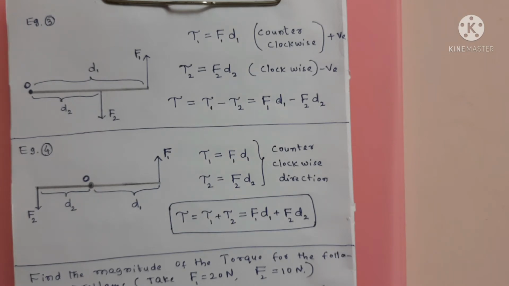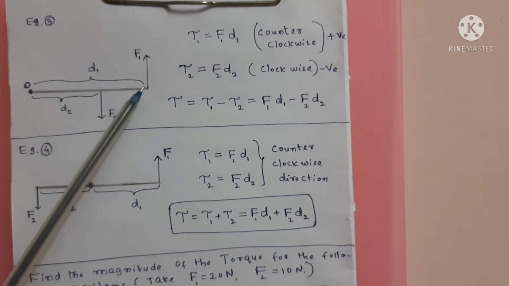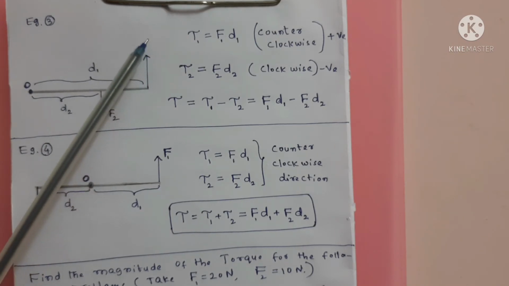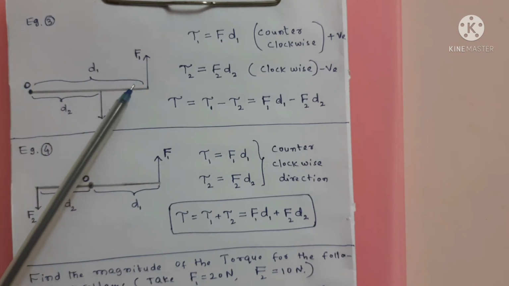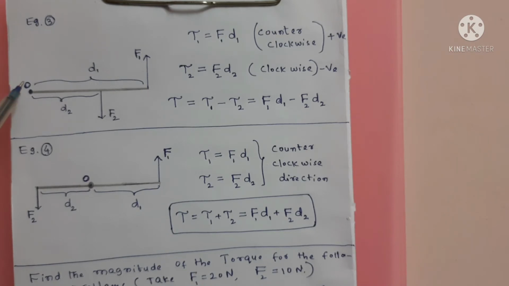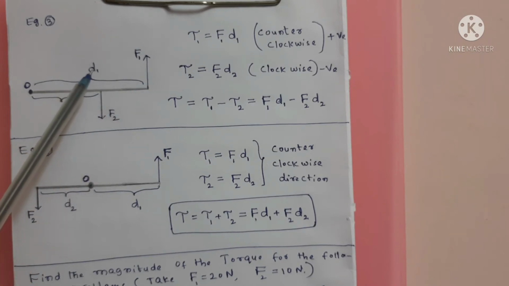Example 3. You see, this is a rod. Here two forces are applied on this rod. See carefully. One end of the rod is fixed. At the other end, one force F1 is applied along this direction. This F1 is perpendicular to the rod, at 90 degrees. And the perpendicular distance from point O to the force F1 is D1.